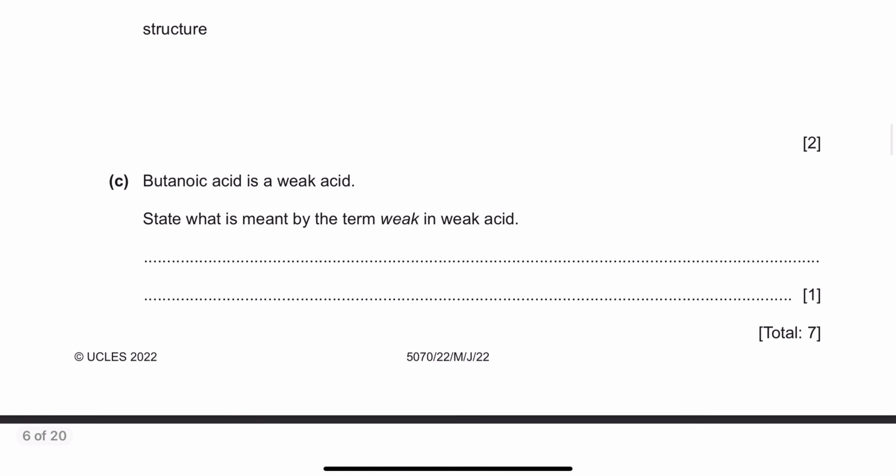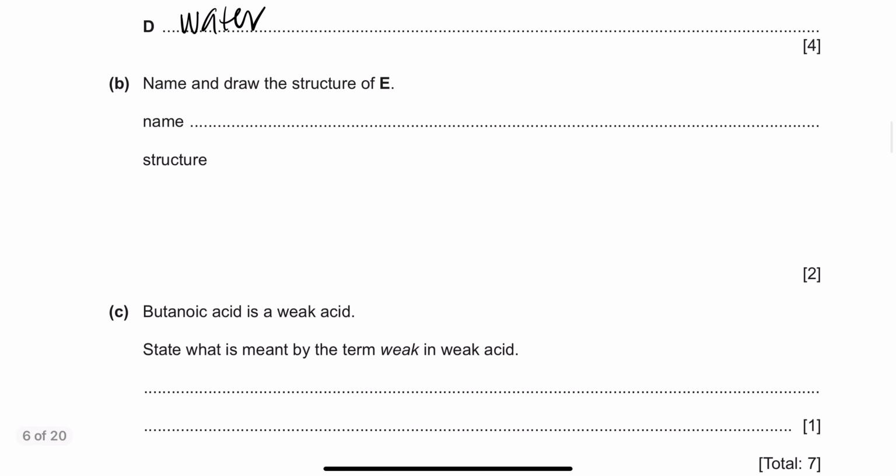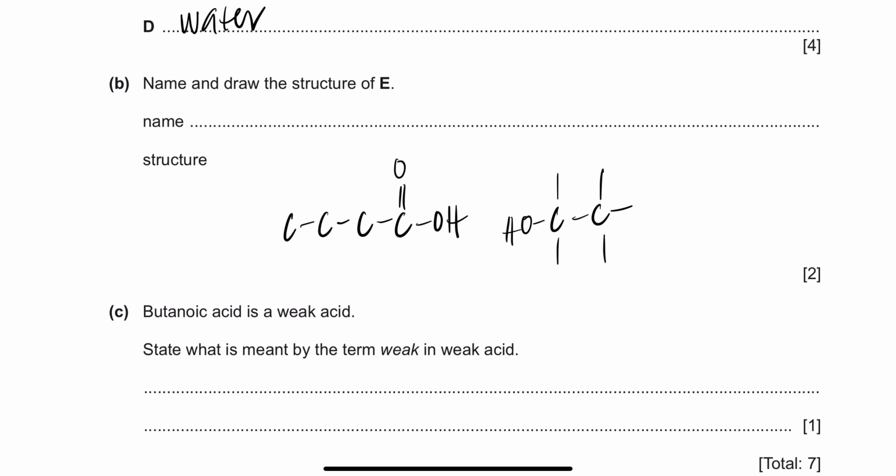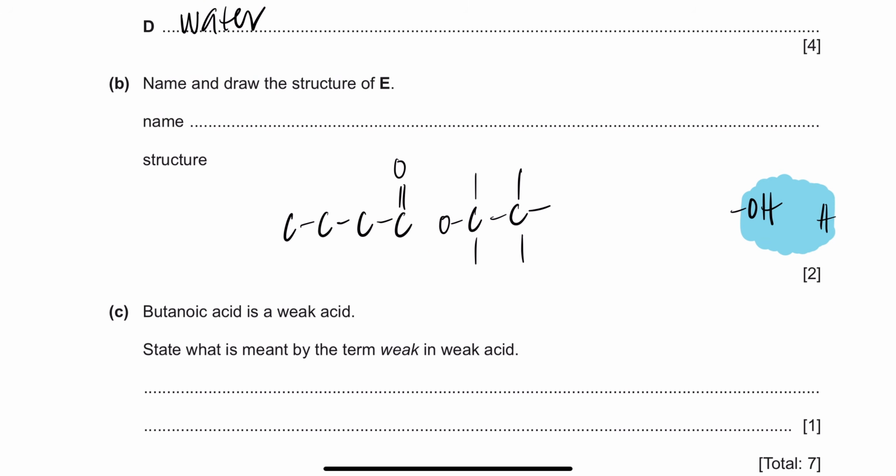So let me show you guys. You have this carboxylic acid, meth, eth, pro, but, that's your carboxylic acid, and you are heating it with ethanol. So OH, and that's C right here. So let's take our beautiful ethanol. So how do we form the ester? The carboxylic acid will lose the OH, the alcohol bit will lose the H, and obviously a water molecule will be eliminated, and these two will join together right here. And please complete all the other bonds. So this is completed, that's completed, that's completed, and all the bonds are completed, right? So this is your ester that is forming. That's the structure of your ester.